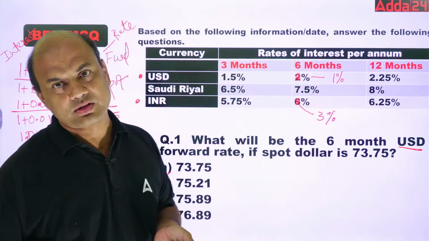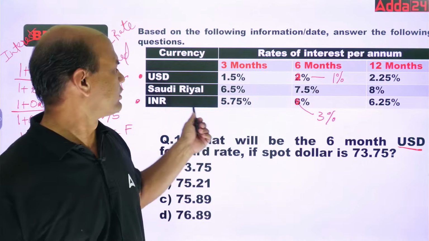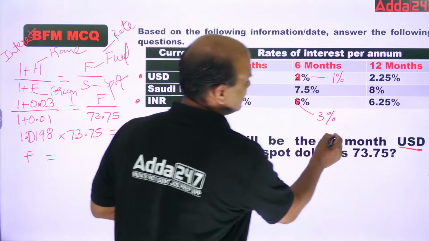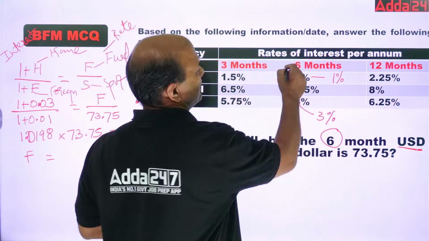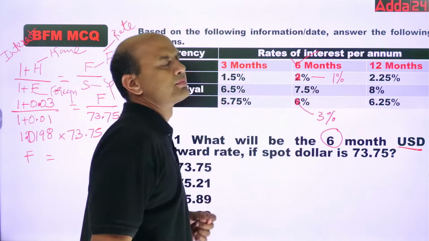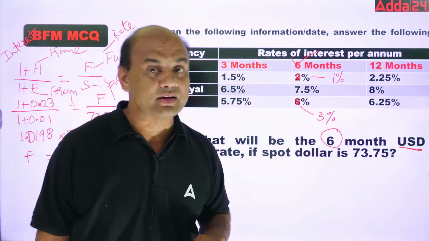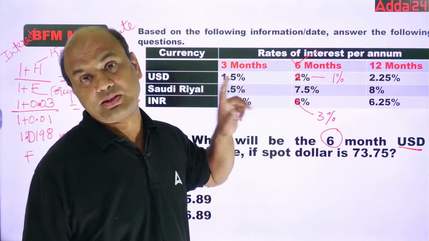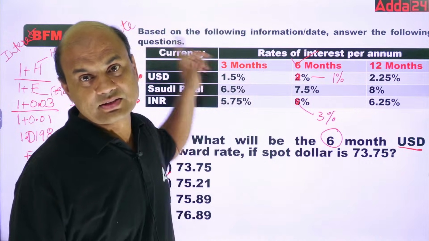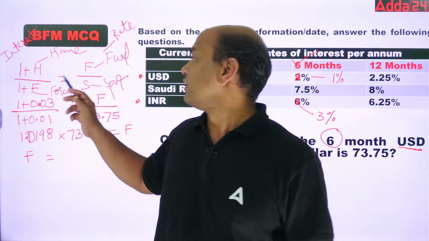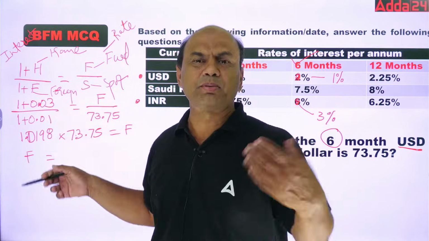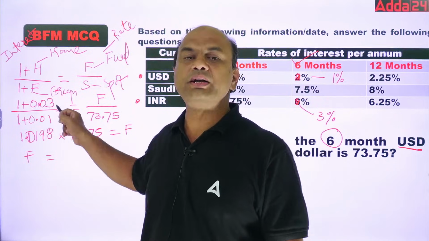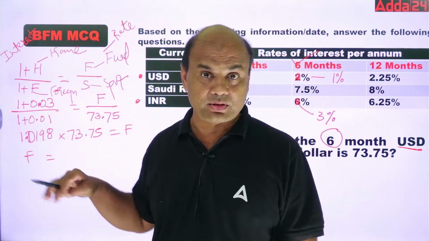Our home currency is rupee. What is the duration? 6 months. So check for 6 months. See, this question is for 6 months. What is the home currency interest rate? Home currency interest rate over here is 3% for 6 months. So 1 plus 3, 3 means 3%, so divided by 100. So 1 plus 0.03 upon